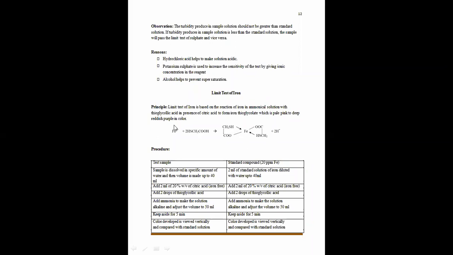So whatever unknown substance is given to us, we are going to dissolve in water and make up the volume up to 40 ml. And here we are going to take 2 ml of standard solution of known amount of iron as an impurity, which is diluted up to 40 ml with water. Now, why are we going to dissolve these solutions in water? The aqueous solution will leach out.